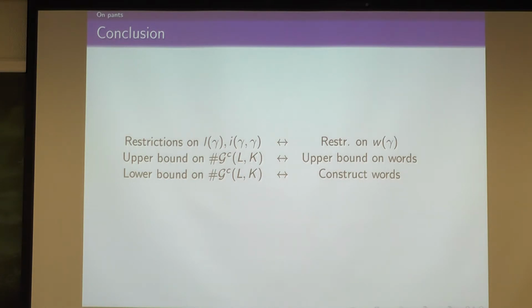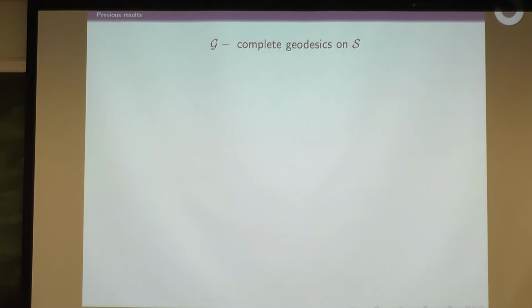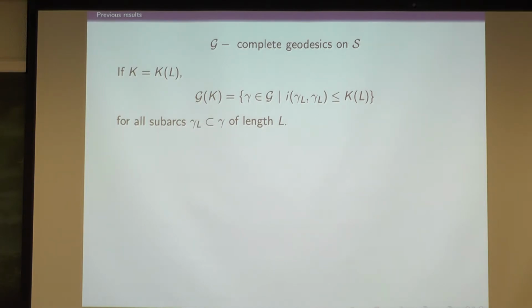I'm going to talk about a related problem now, or something you can get from counting. Okay, so applications of counting. There's this theorem of Rivin and Series I'm going to talk about. So now G, without the C superscript, is going to be the set of complete geodesics on your surface S. And so we sort of want an analog for guys with at most K self-intersections. But in fact, complete geodesics are generically going to have infinitely many self-intersections. So we want to talk about the density of self-intersections on a complete geodesic.